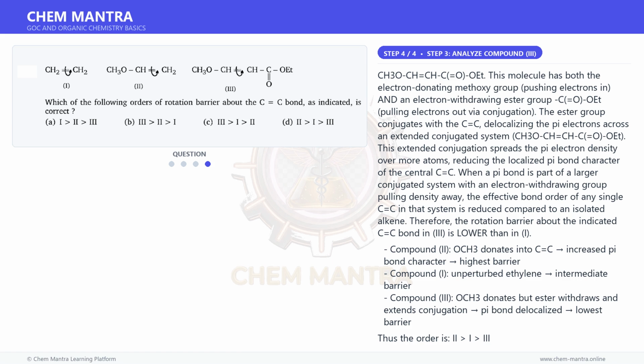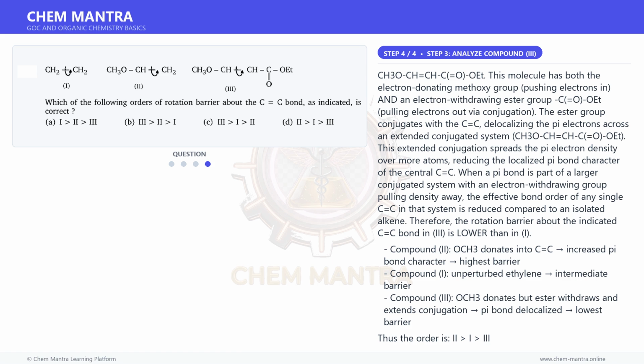For compound 3, the ester group withdraws electrons through conjugation, further delocalizing the pi system. But the question is about which C=C bond specifically. In 3, the C=C is flanked on one side by OCH3, donor, and on the other by the ester, acceptor. This push-pull, captodative-like conjugation actually strengthens the pi bond or at least maintains delocalization in both directions, but the net effect on the specific C=C depends on interpretation.